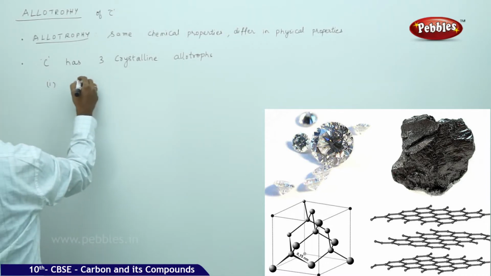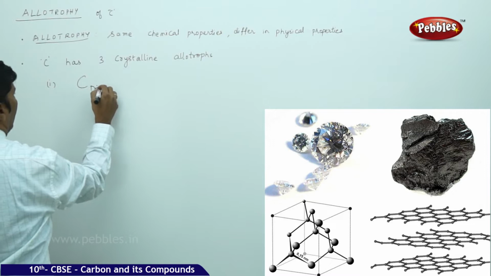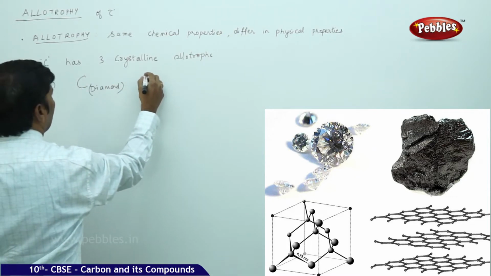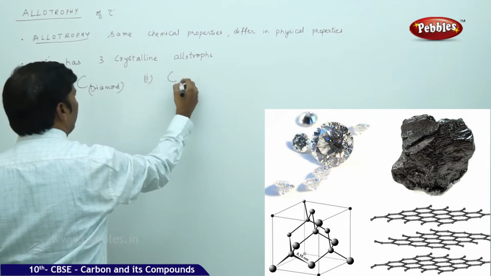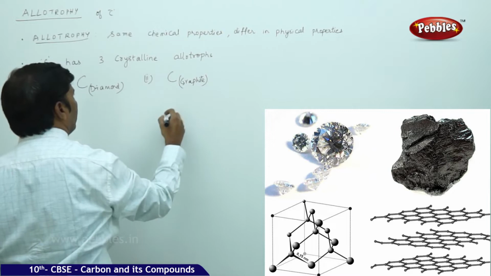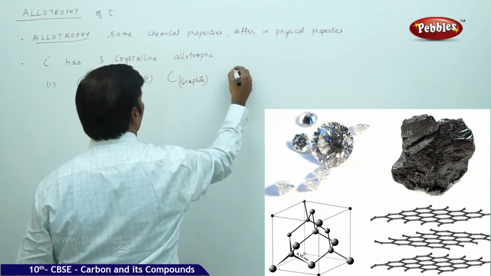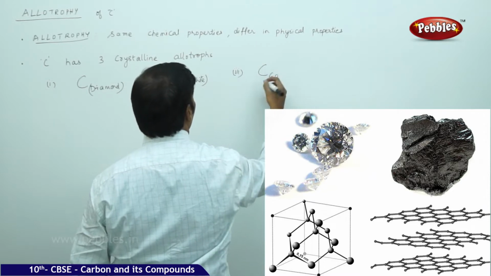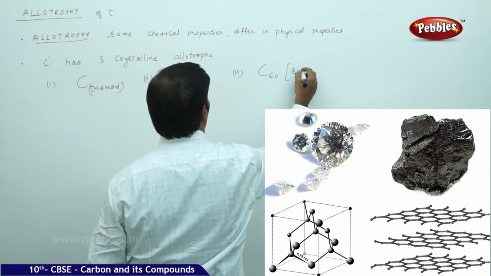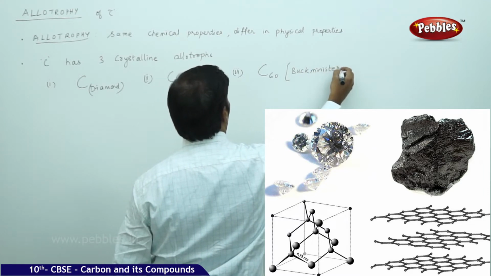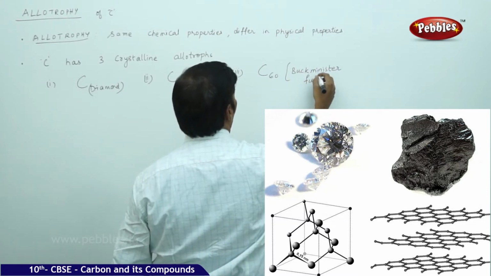One is carbon in the form of diamond, second is carbon graphite, and third is C60, which is Buckminsterfullerene.